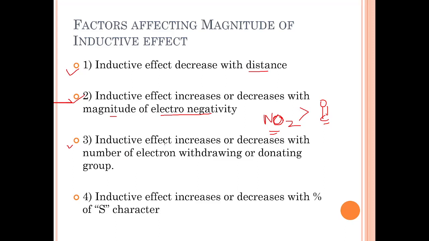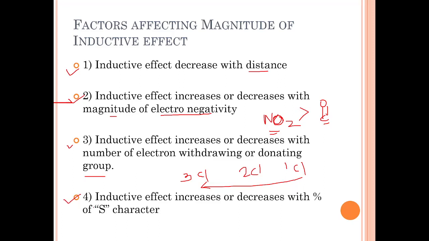Third one is, inductive effect increases or decreases with the number of electron withdrawing or donating groups. As you can see here, if there are three chlorines, or two chlorines, or one chlorine, of course the inductive effect will be increased with the number of electron withdrawing or donating groups, and the magnitude will be higher for three chlorines than one or two chlorines. We will see in the example.